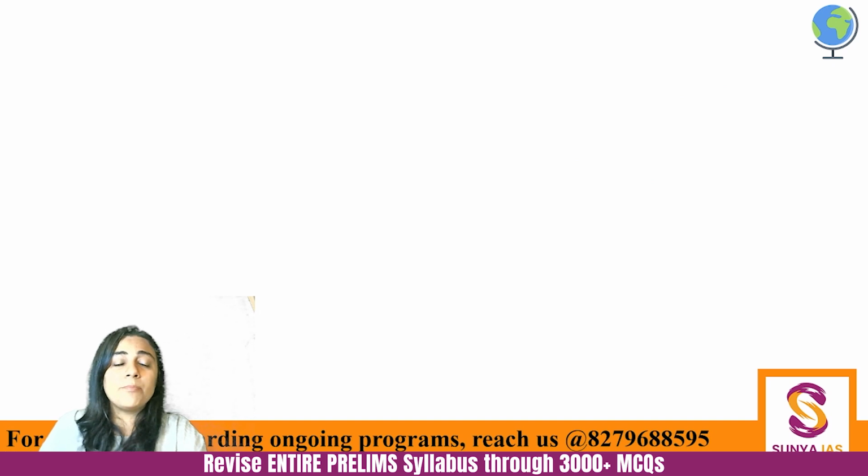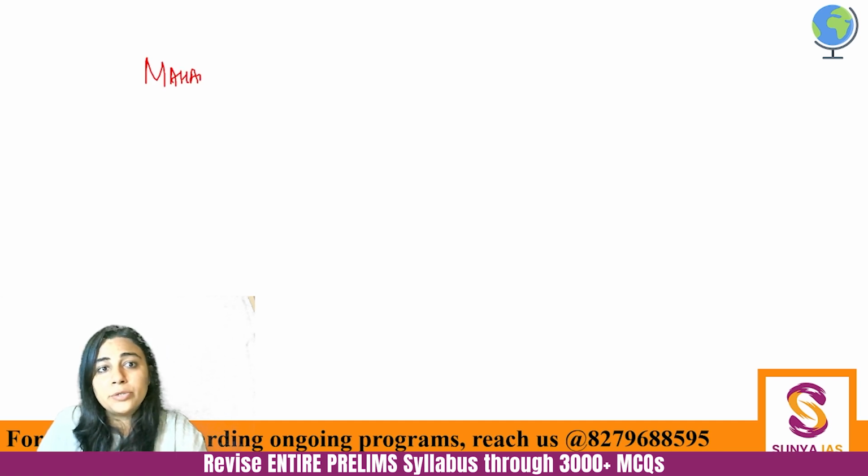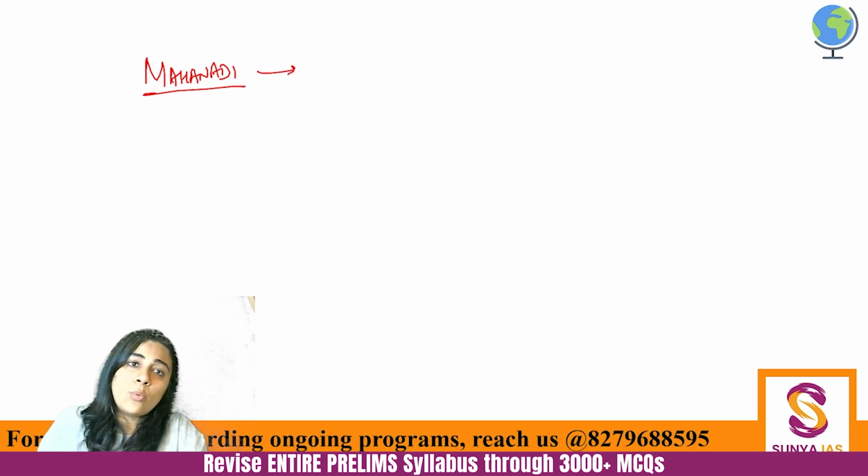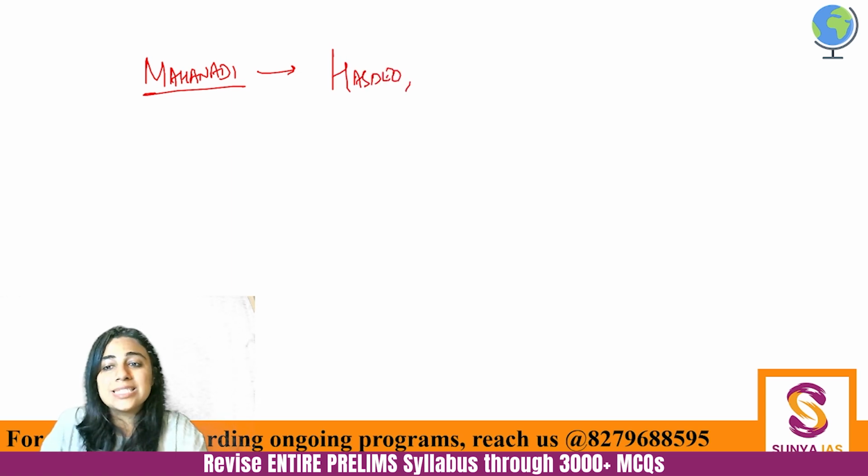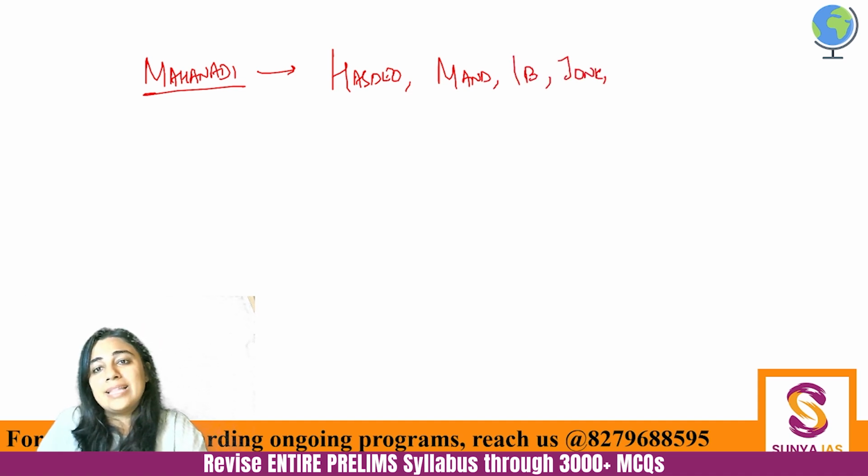Now, please see some important tributaries. I'm writing them down here. Mahanadi. You need to remember this. Mahanadi की जो important tributaries हैं. One is Seonath. We have already talked about it. One is Hasdeo. Hasdeo means smile. In Punjabi, it means smile. So Hasdeo. Then there is Mand. Then there is Ib. Then there is Jonk. And there is tail. Very small words.